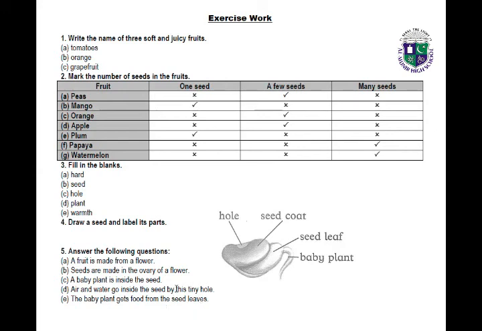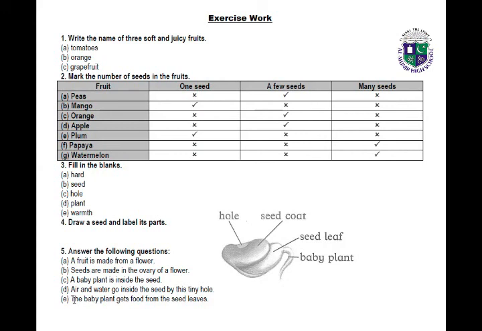Now we have question number 5. This question should be done in your copy, in your purple type copy. So answer the following questions. Question A: what is a fruit made from? The answer is: a fruit is made from a flower. Number B: where are seeds made? Seeds are made in the ovary of a flower. Number C: what is inside the seed? A baby plant is inside the seed.